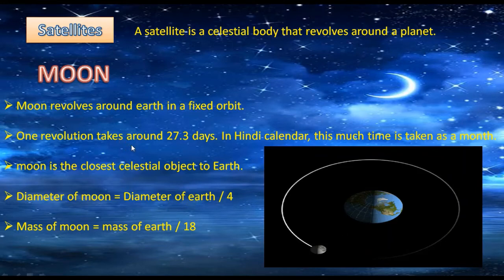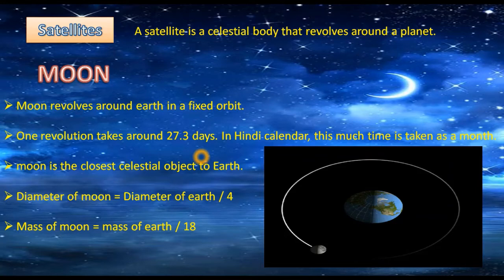The Moon completes its one revolution in 27.3 days, and in the Hindi calendar, this time of 27.3 days is taken as a month. The Moon is the closest celestial object to Earth, as the distance of the Moon from Earth is just 384,000 kilometers.